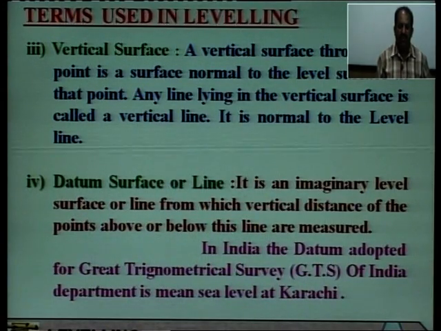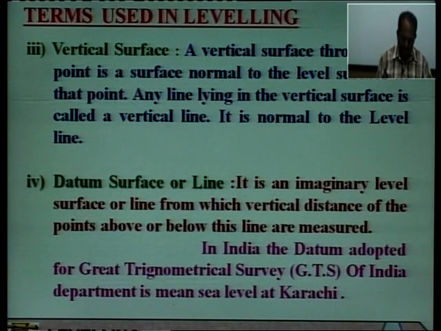Next is datum surface or datum line, which is very important. It is an imaginary level surface or line from which vertical distances of the points above or below this line are measured. So, in India, the datum adopted for GTS, or Great Trigonometrical Survey of India, which is in Dehradun, mean sea level at Karachi is taken as zero or datum surface.